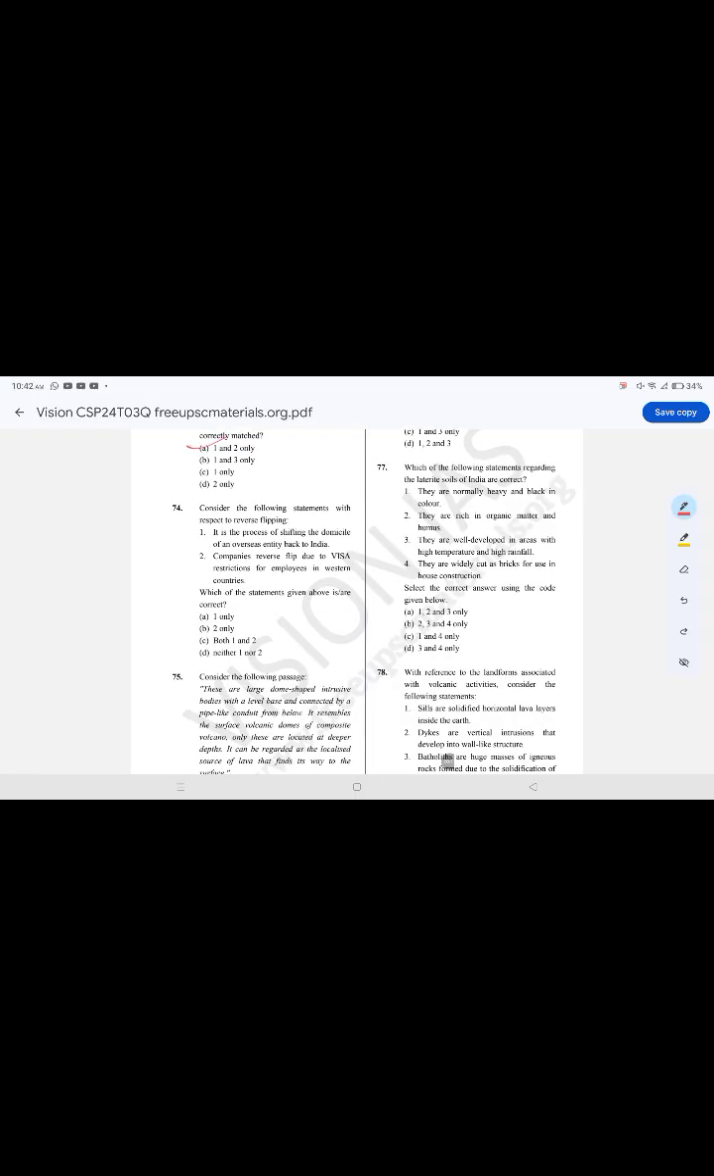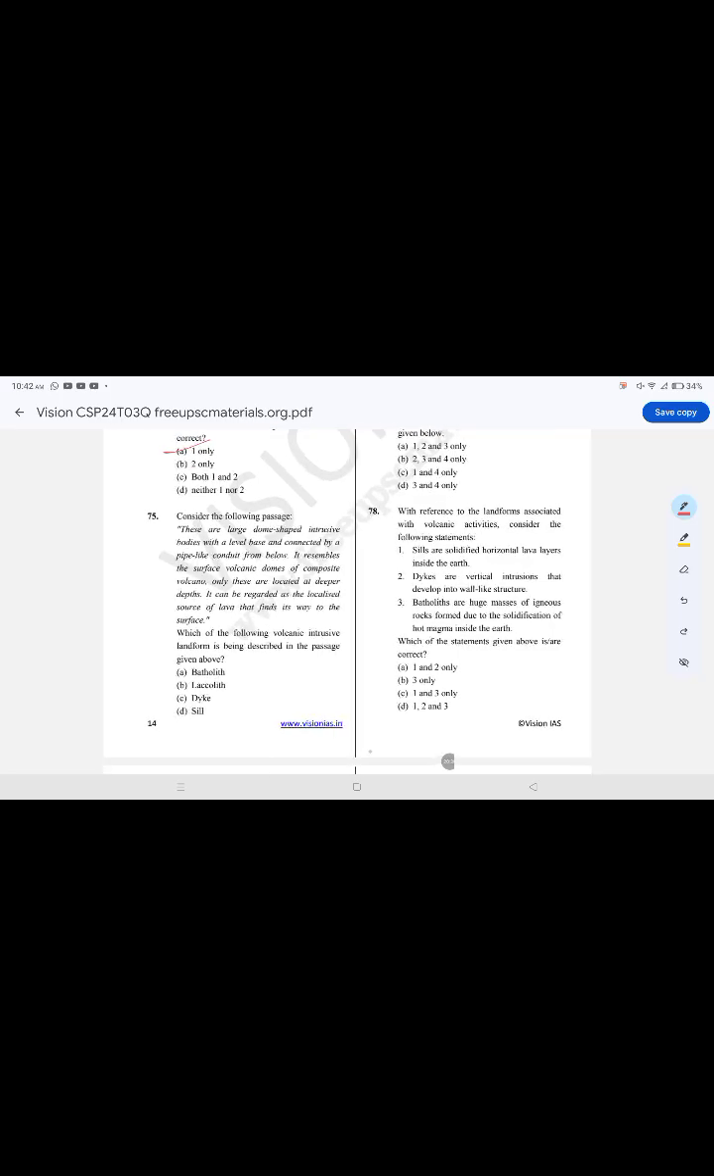Consider the following statements with respect to reverse flipping. The correct option is option A, 1 only. It is the process of shifting the domicile of an overseas entity back to India. Companies reverse flip due to visa restrictions on their employees in Western countries. It is false.